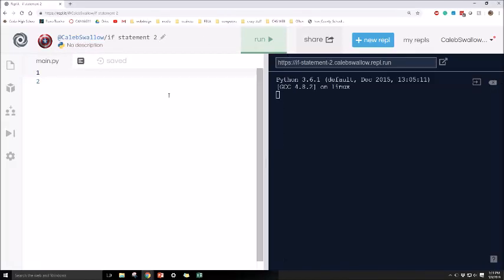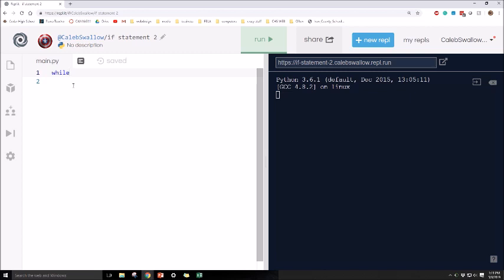Today we're going to be learning about loops. Loops and if statements are very similar, except, as the word implies, a loop will continually repeat the code that's written inside it as long as the condition stays true. Okay, so a very simple example is just while.